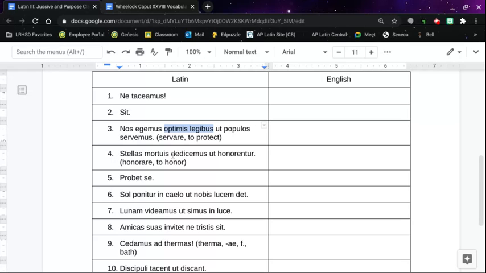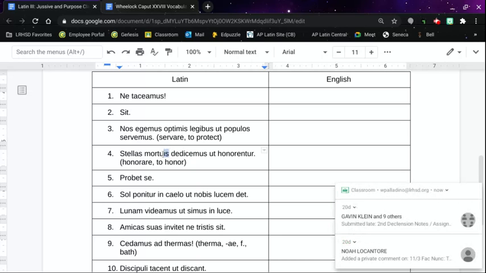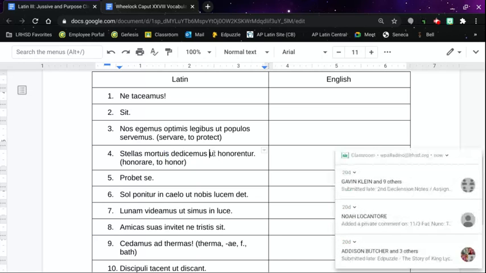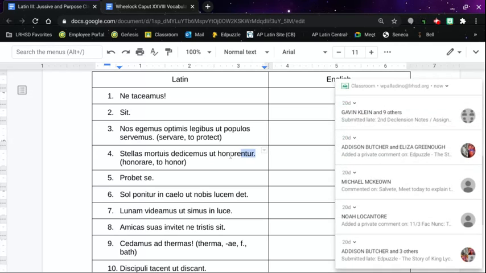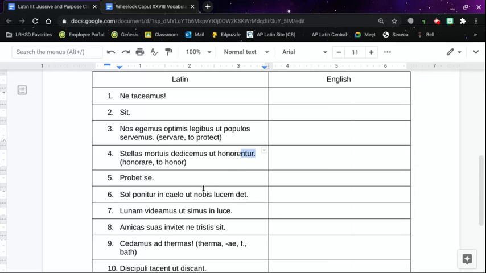All right, let's take a look at this one. A little bit longer. We have ut, so we definitely have a purpose clause, but let's check our first verb. Our first verb is an ARE verb, so we do have the subjunctive in the beginning of the sentence. So we're going to do let. So let us dedicate the stars to the dead. Got the dative here. Let us dedicate the stars to the dead so that, and then this is the they passive ending, so that they may be honored. Let us dedicate the stars to the dead so that they may be honored.